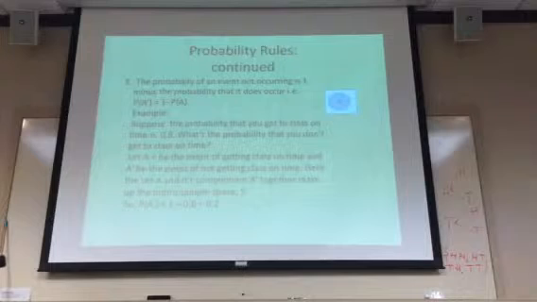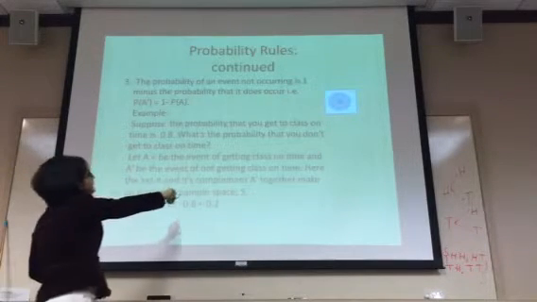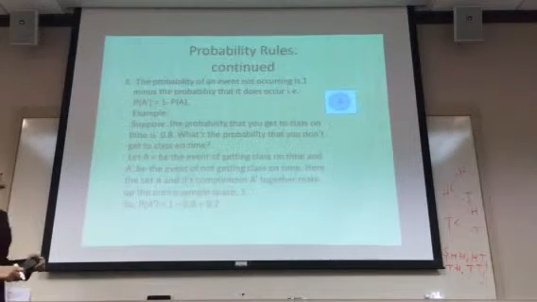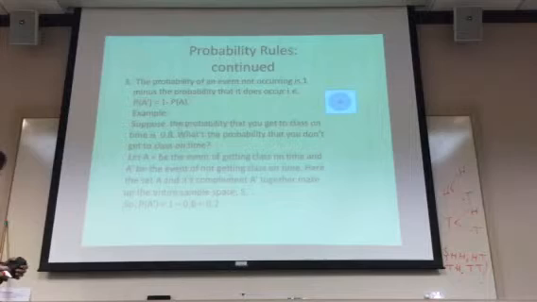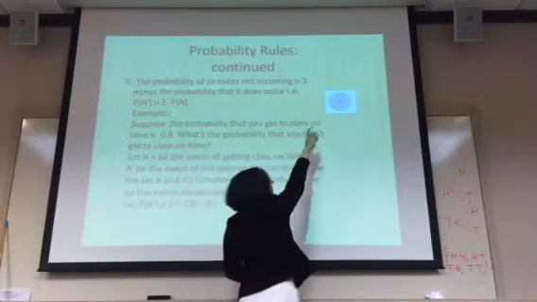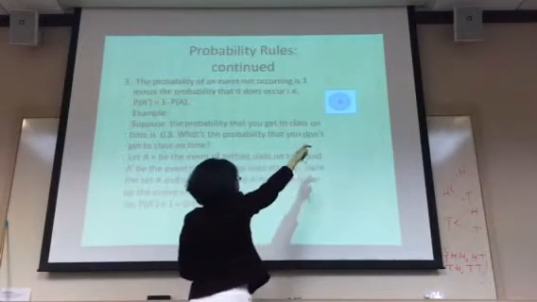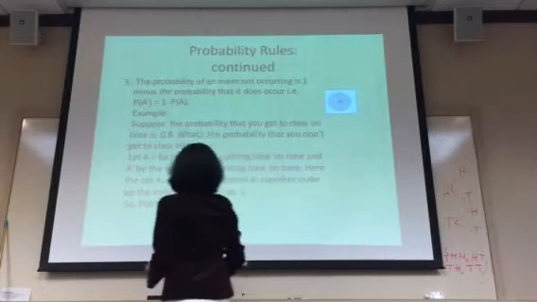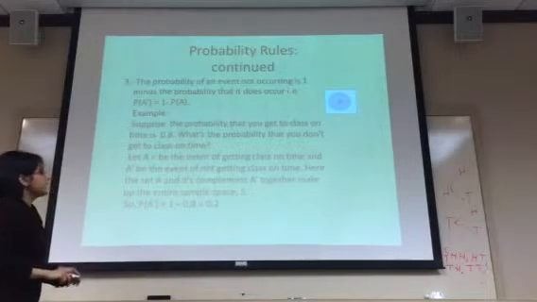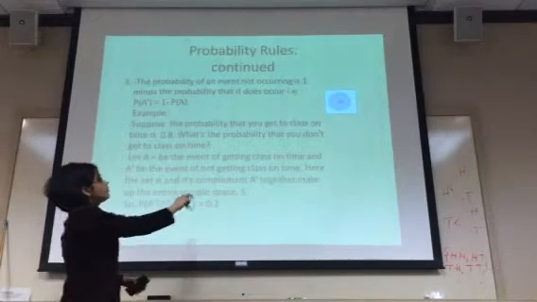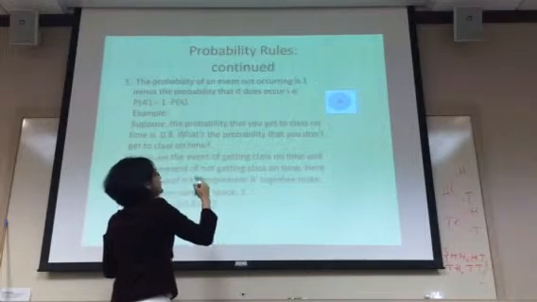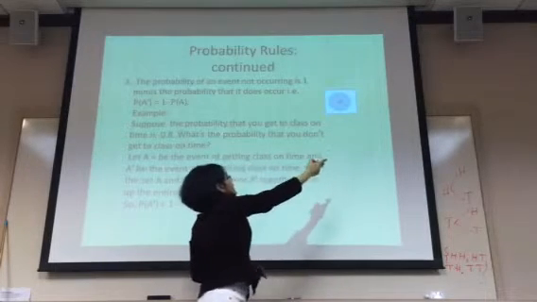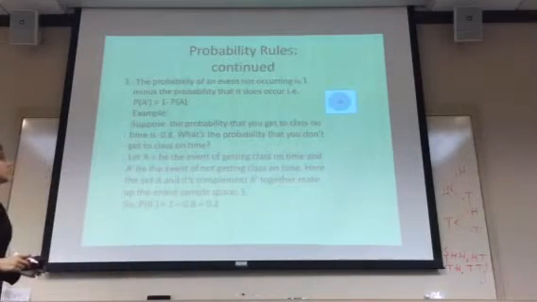Now let's look at an example. Suppose the probability that you get to class on time is 0.8. What's the probability that you don't get to class on time? Here the encompassing rectangle means the sample space, and the circle means the event A. So A is the event of getting to class on time, and the probability of A is 0.8. So the rest of the rectangle is A not occurring, that means not getting to class on time.